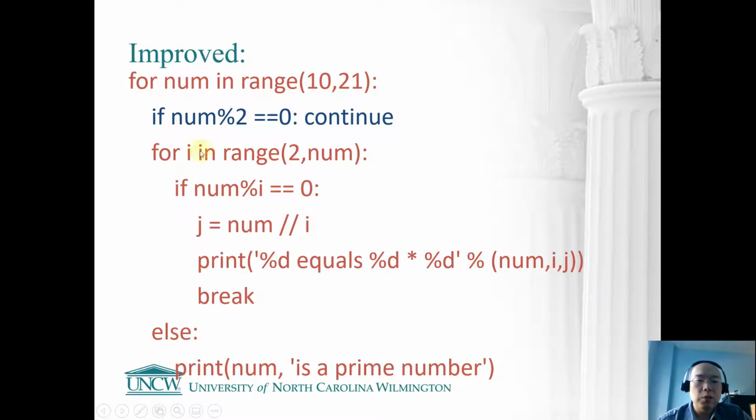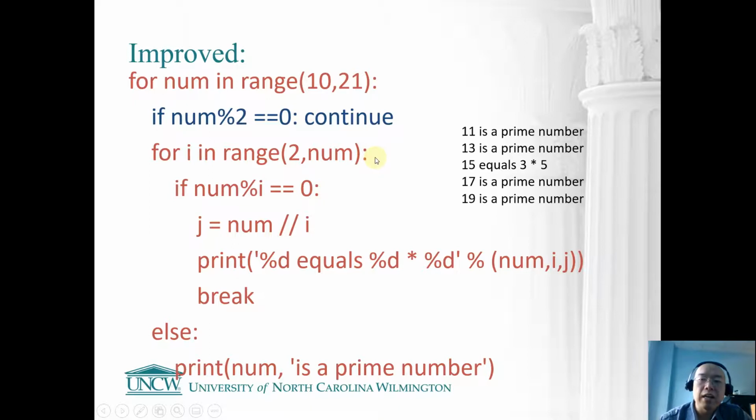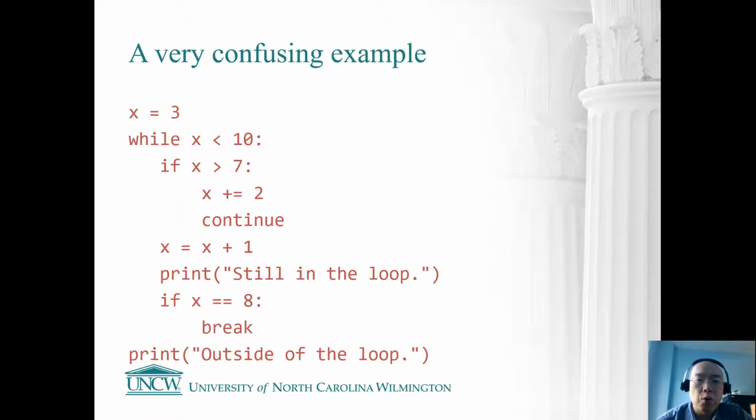So just by doing a continue, we can save a little bit of running time, and the output is also a little bit cleaner. Now we are only touching the odd numbers between 10 and 20, and checking whether they are prime numbers or not.